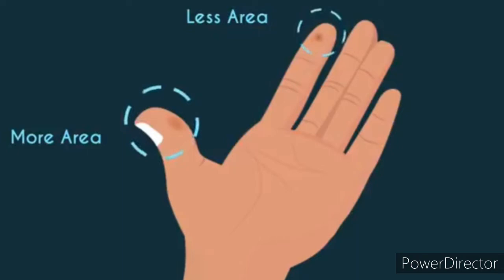So when there is less area, the pressure applied will be more, and when there is more area, the pressure applied will be less. So pressure and area are inversely proportional. If the area is large, the pressure is low, and if the area is small, the pressure is more, and you can see more depression on your index finger than on your thumb.